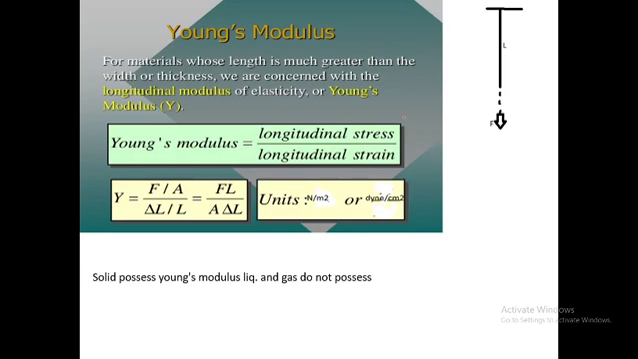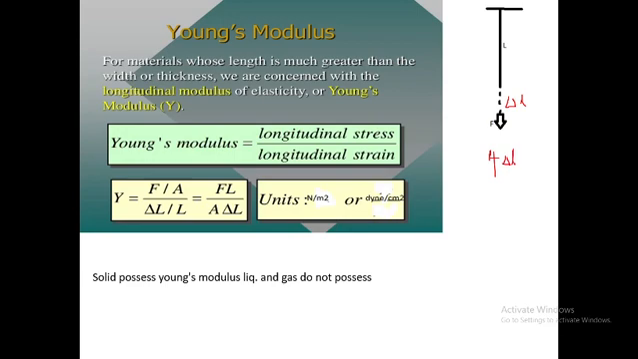Now suppose L is the length of the wire, and you apply a force at this end, the P end, in a downward direction. Due to this force there is an increase in the length. Suppose delta L is the increase in length after applying the force. The total length is L plus delta L. So we get a change in dimension.